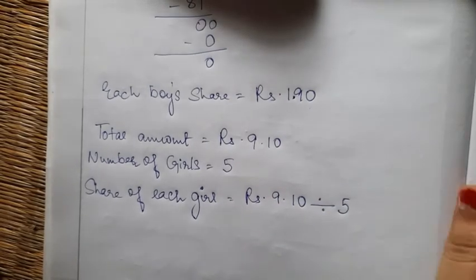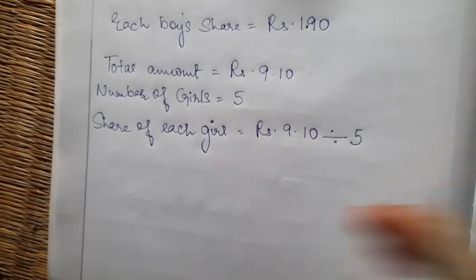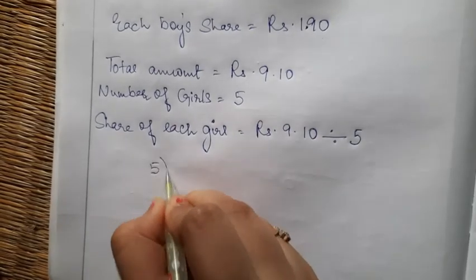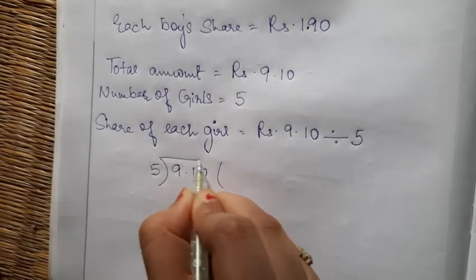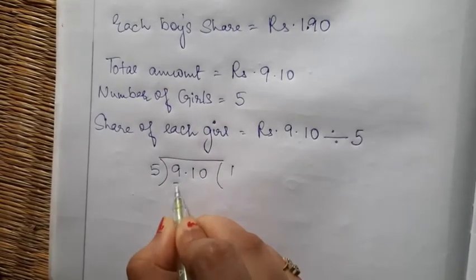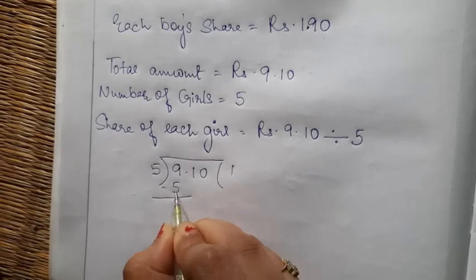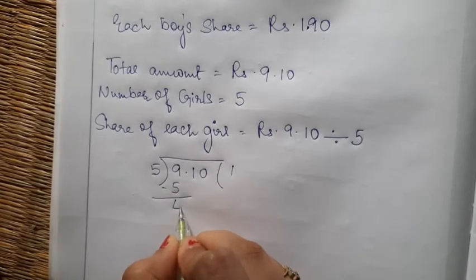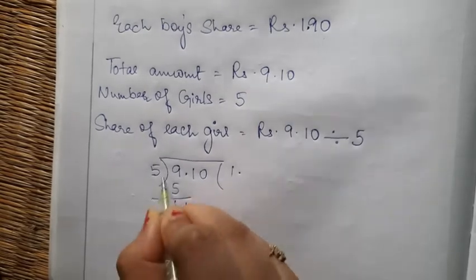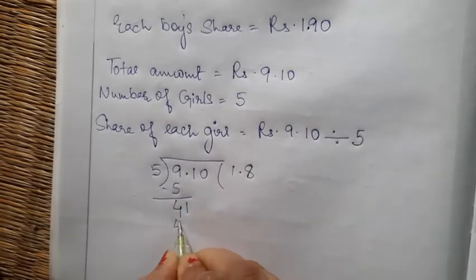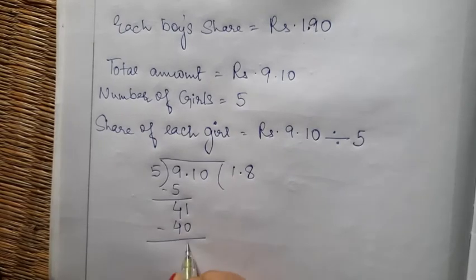Okay. Now we have to do the calculation. Let me do the calculation here. 5 into 9.10. 5 ones are 5, 9 minus 5 is how much? 4. Point. Bring the 1 down. 5 8s are 40 minus 1.